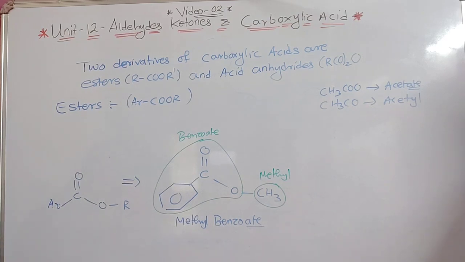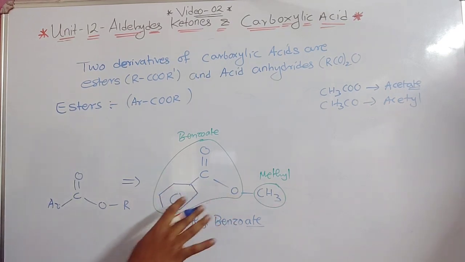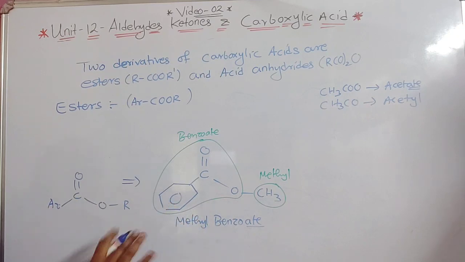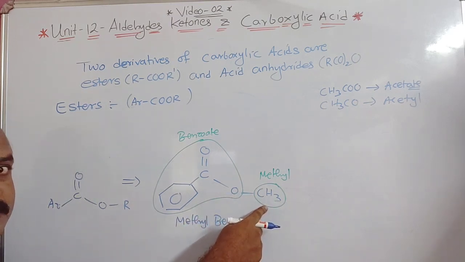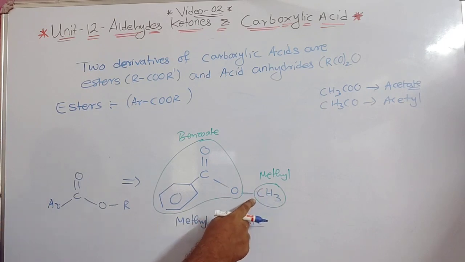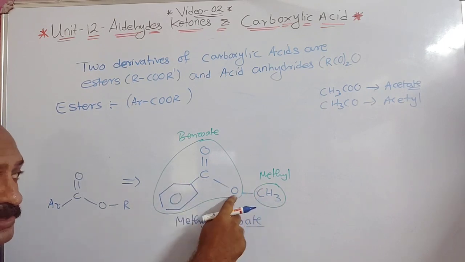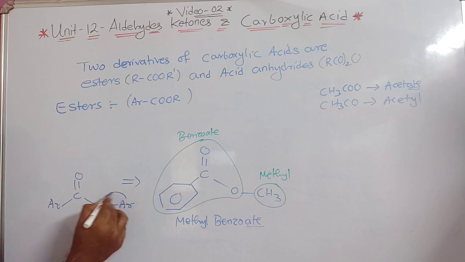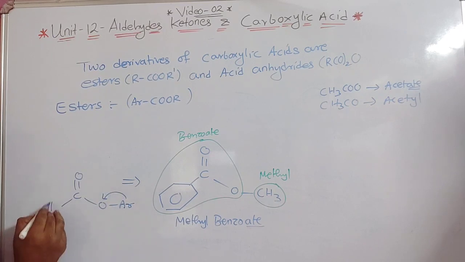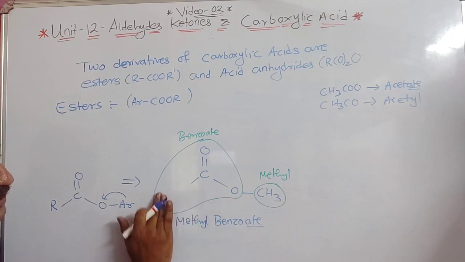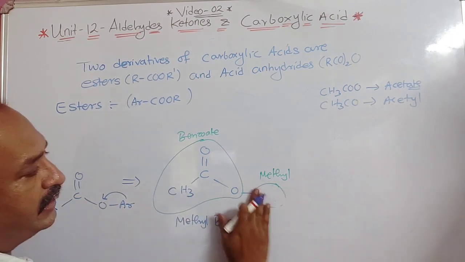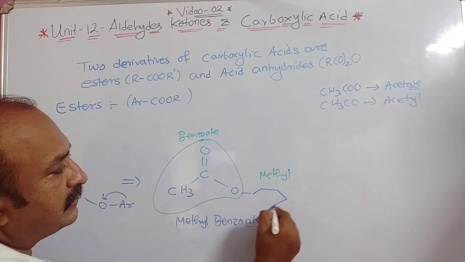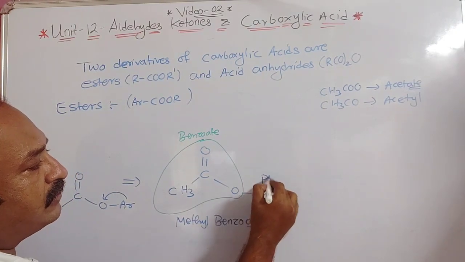Okay, the structure you have written. Now I think this part is clear, methyl benzoate. Now suppose I change this. Here you can see with oxygen, CH3 was attached. Now with this oxygen, not carbon, I am talking about this oxygen, if a benzene ring is attached, it will be Ar. So I will change here, and instead of CH3 I will write a benzene ring, like this. Understood? Then this is your phenyl group.